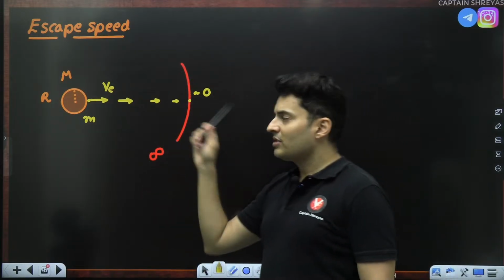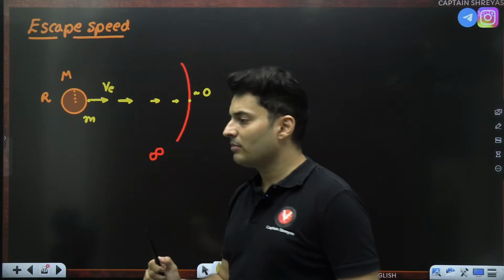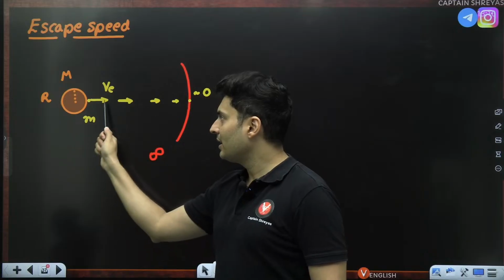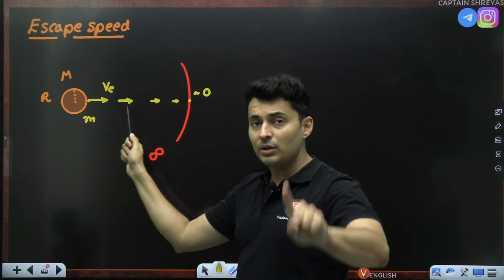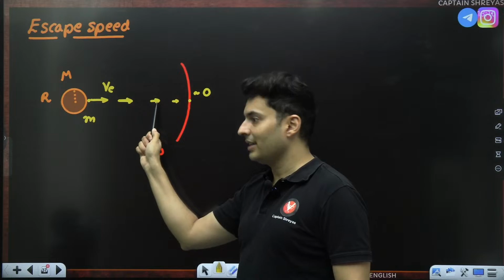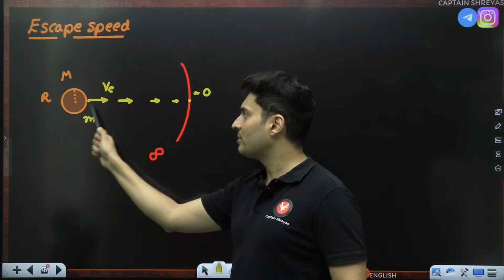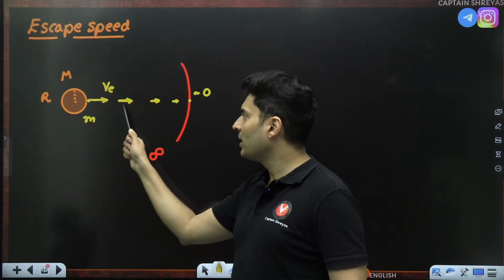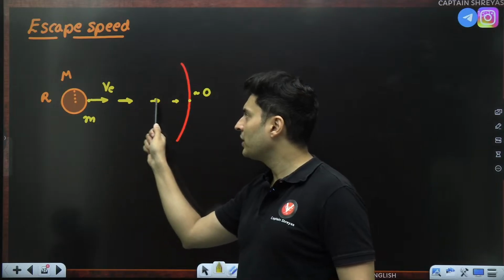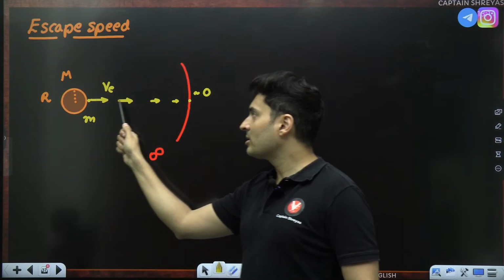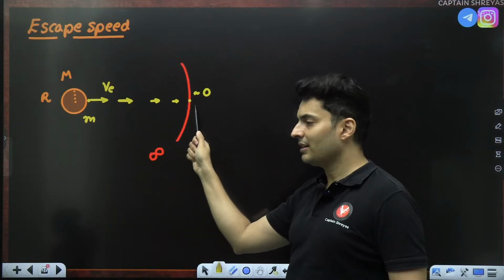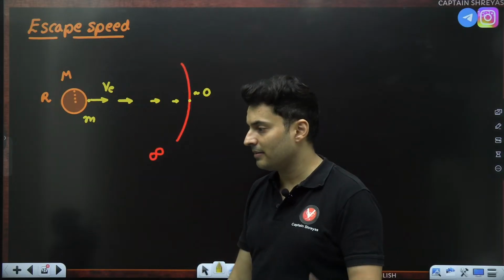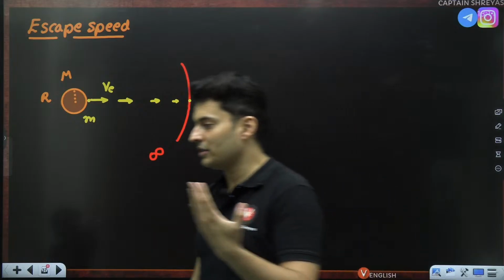So when it becomes 0, by the way, why is it decreasing? Because of the gravitational pull of this planet. The planet is pulling it, it is decelerating it, so the speed reduces. If the speed reduces to 0 before it reaches infinity, that's it. The gravitational pull of this planet will pull it back and it will fall onto that planet. If the speed is not much, it will go till here, it will fall back. Speed is a little bit more, it will stop here and fall here. But if the speed is so much that it reaches infinity, even if it stops, it will never fall back because you have escaped the gravitational field force of that planet because you have crossed infinity.